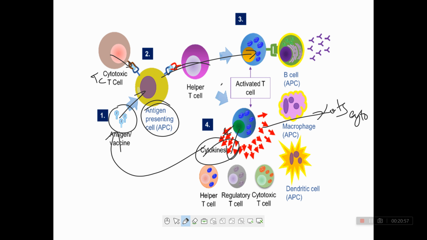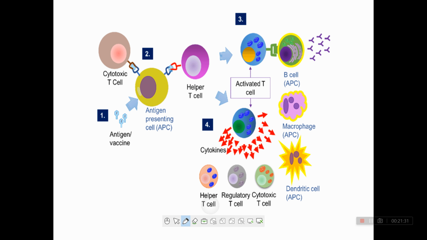Clear? And another step is that they activate the B cell. This helper cell activates the B cell, and this B cell produces antibody, and this antibody degrades the antigen presenting cells. Right? So these are the mechanisms of T cells.